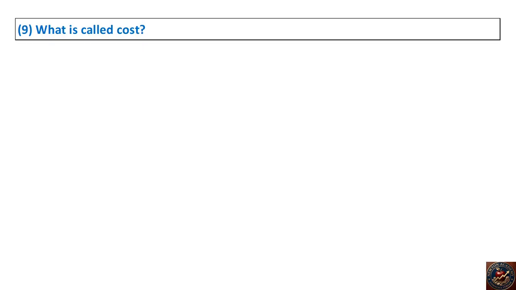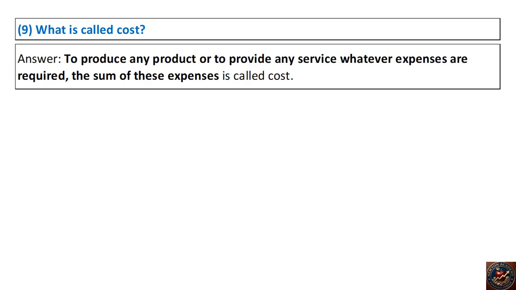9. What is called cost? Answer. To produce any product or to provide any service, whatever expenses are required, the sum of these expenses is called cost.